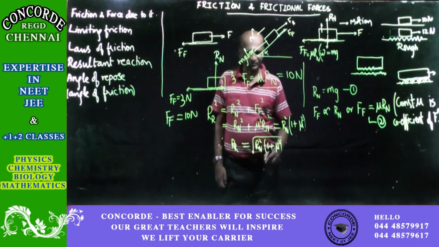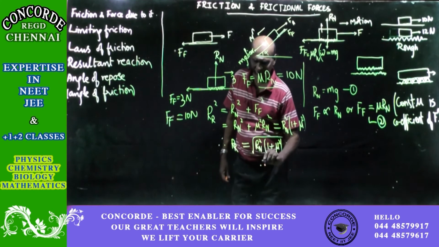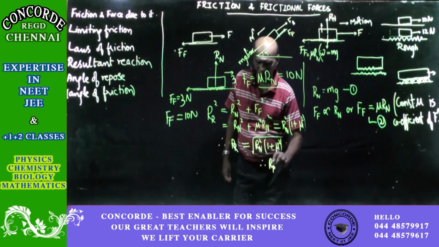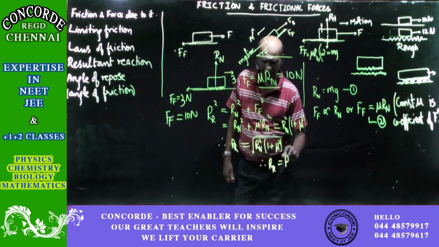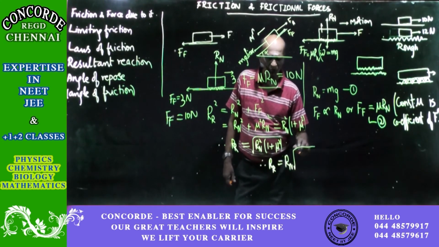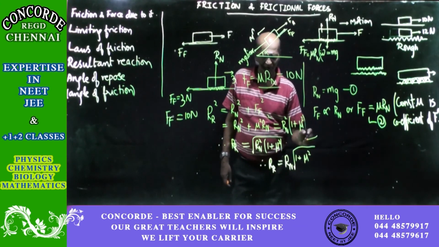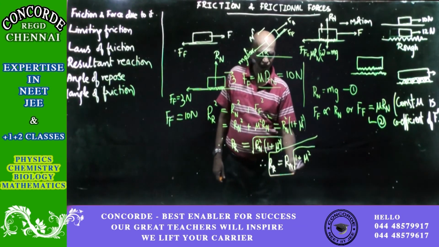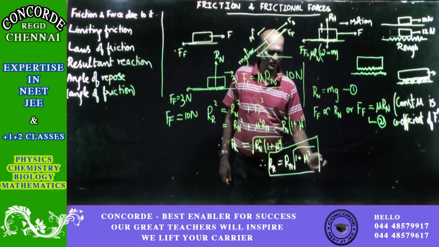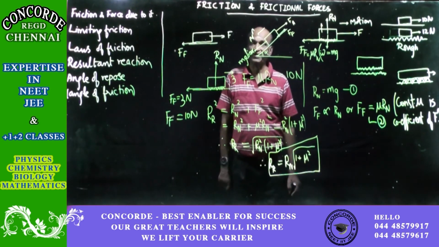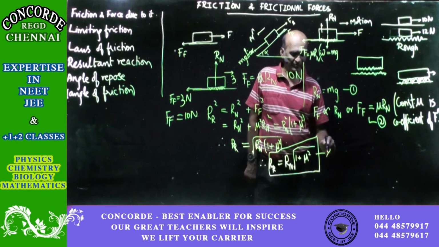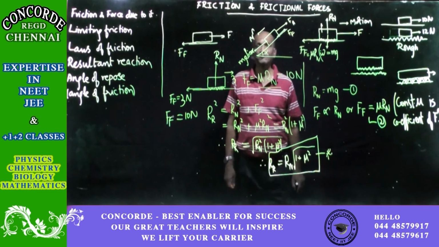Rn square coming out of the bracket will be just Rn, so the resultant reaction will be equal to Rn, and within the square root it is 1 plus mu square. It is quite an important equation. I never said most important, I never said very important, but important. So you should make a note of this.